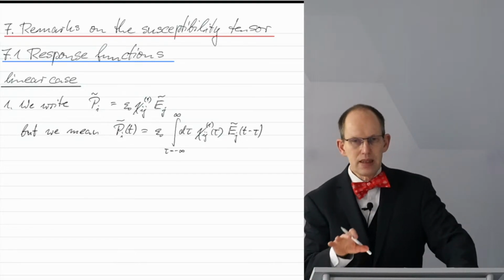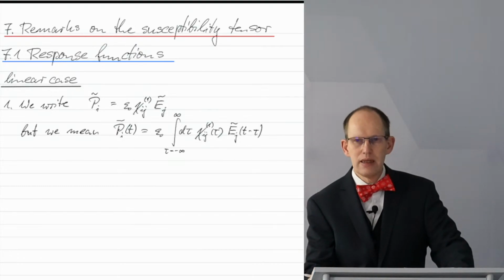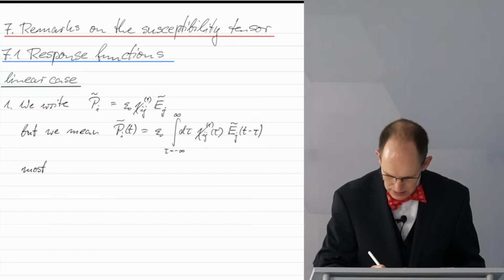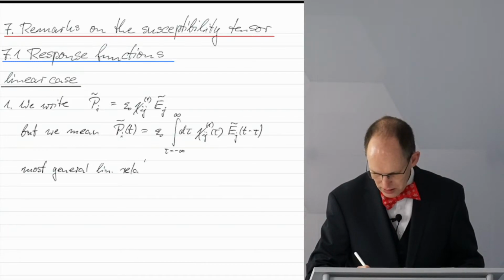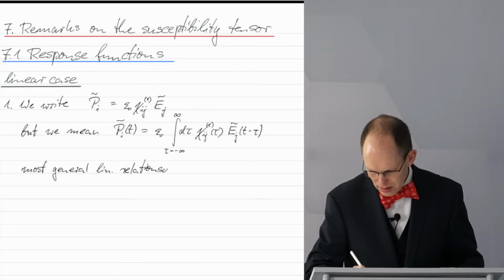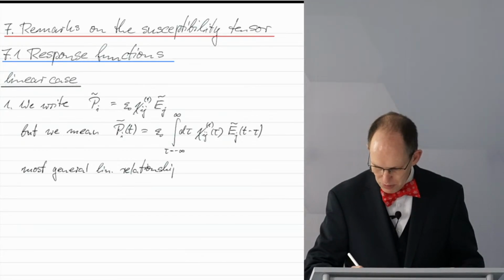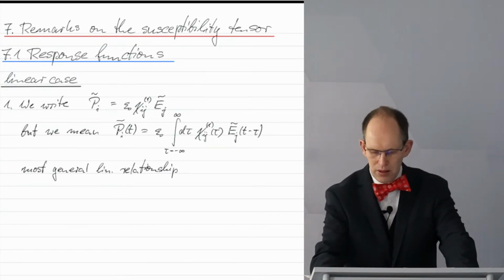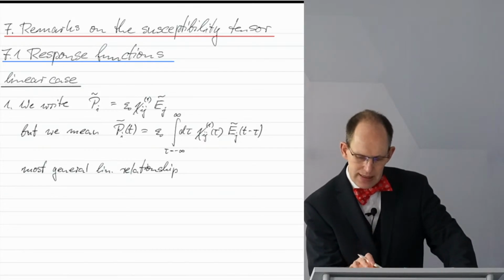So this is what's called the most general linear relationship. Yeah? So the most general linear relationship between some cause, namely the electric field, and the effect, namely the polarization.